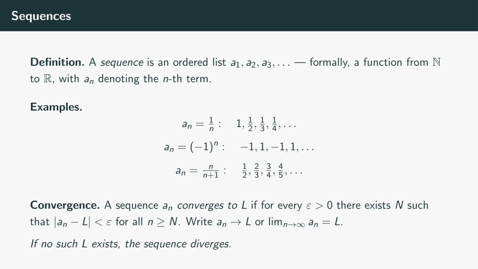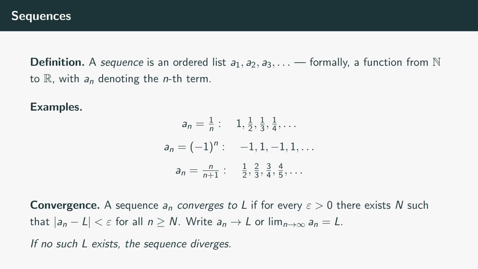Now the key concept, convergence. A sequence converges to a limit L if its terms eventually get and stay arbitrarily close to L. Formally, for every tolerance epsilon greater than 0 you specify, there is some cutoff n such that all terms past the nth lie within epsilon of L. This is the same epsilon-n definition from real analysis, just applied to a discrete index.